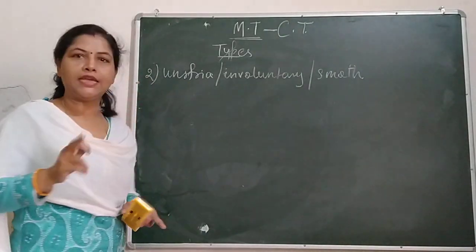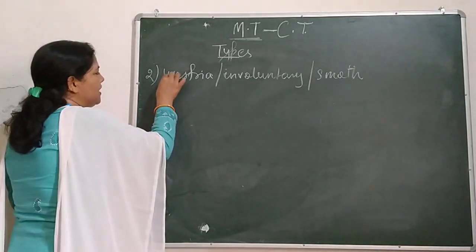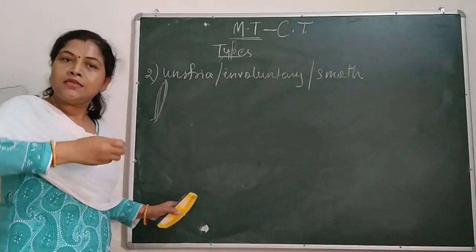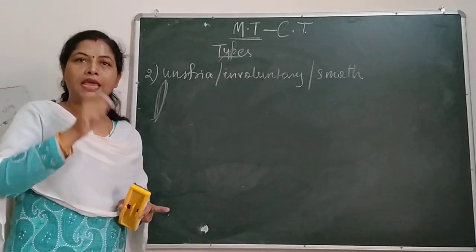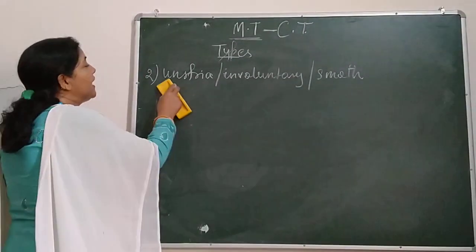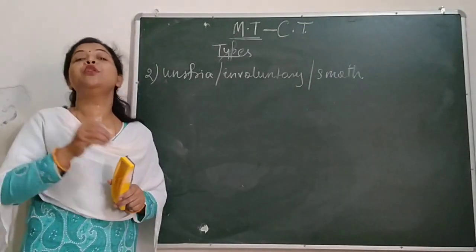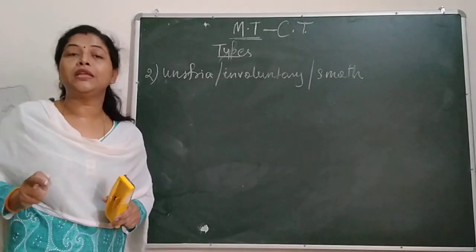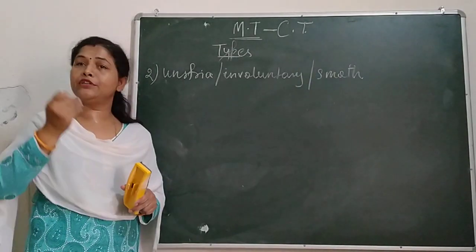They are uninucleated and they are fiber-like, which means spindle shaped, pointed at both the ends. Now their location, where they are found. They are found in our alimentary canal, visceral organs. I am talking about visceral organs, those organs which are not under our control.